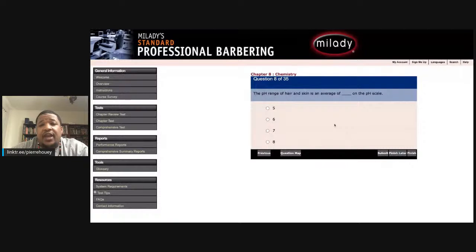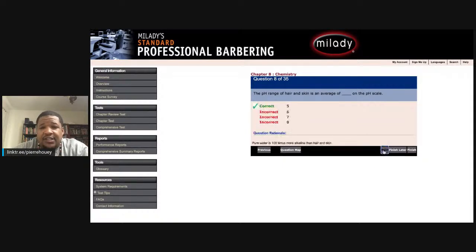Question 8. The pH range of hair and skin is an average of blank on the pH scale: 5, 6, 7, or 8. The answer is 5, A. Pure water is 100 times more alkaline than hair and skin.